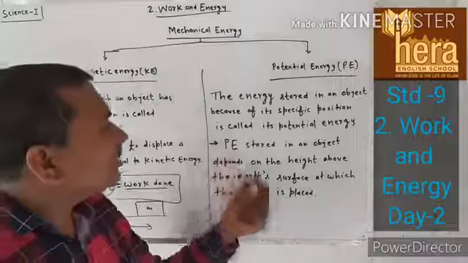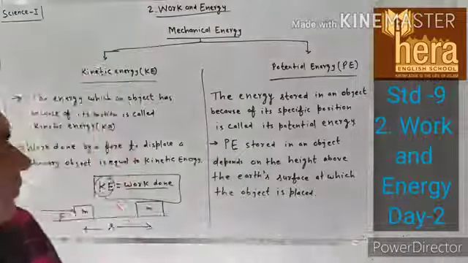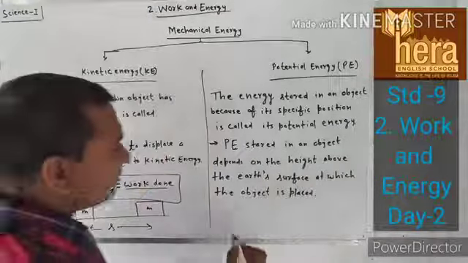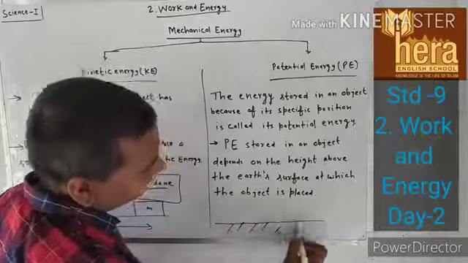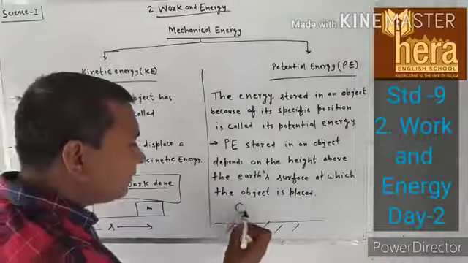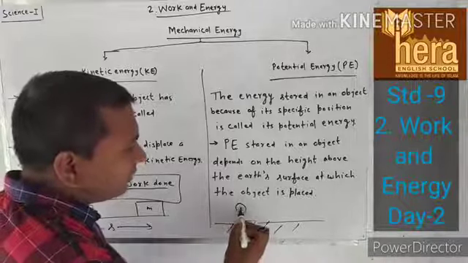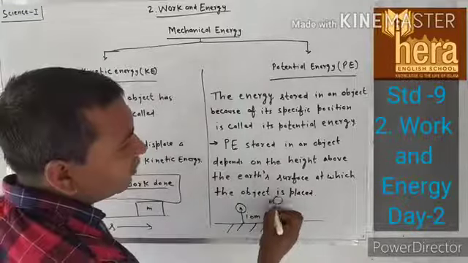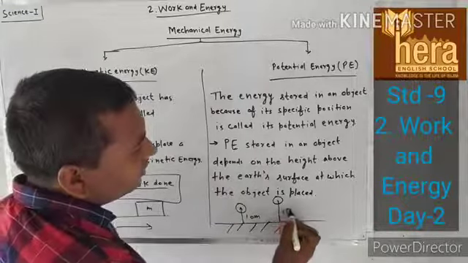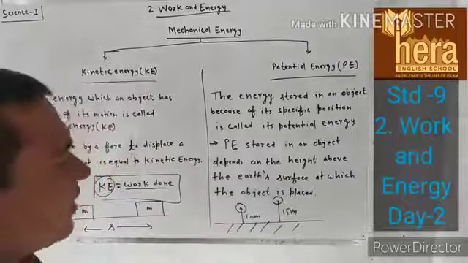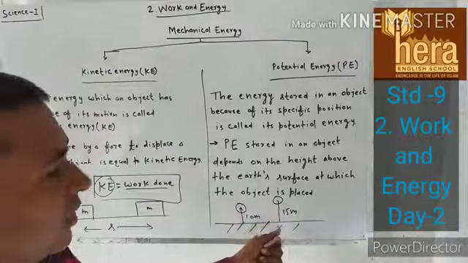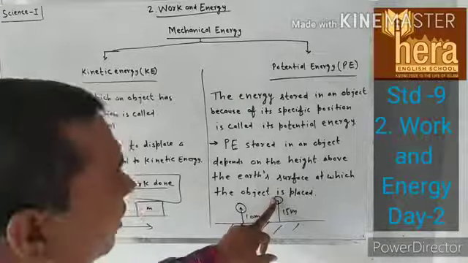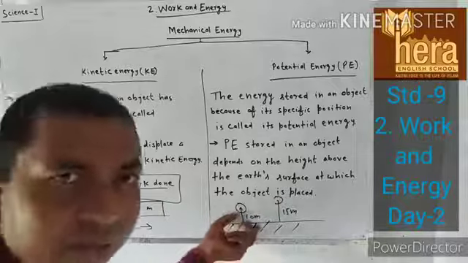But potential energy stored in an object depends on height above the earth surface. Say this is earth surface. An object is at the height of 10 meter. But there is one more object which is at the height of 15 meter, which has more potential energy. So the object at the height of 15 meter has more potential energy, because potential energy depends on height. Understood?